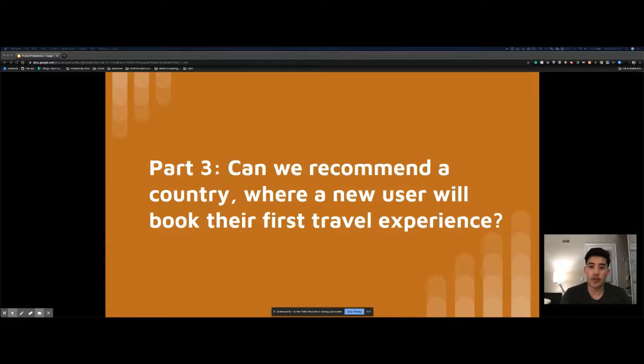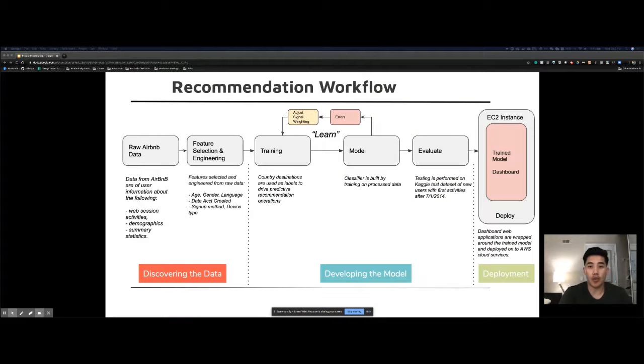In part three, we want to understand whether we can build a recommendation system that can accurately predict where a new user will book their first travel experience. The workflow for this recommendation system can be illustrated here in this block diagram. We can understand this in three simple phases: first, discovering the data by selecting and engineering features from the raw data; then developing the model, which consists of training and evaluating it; and finally the deployment of this trained model. The next few slides will cover these phases in more detail.